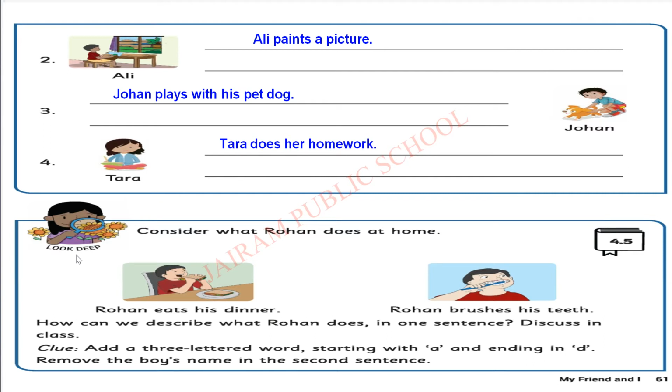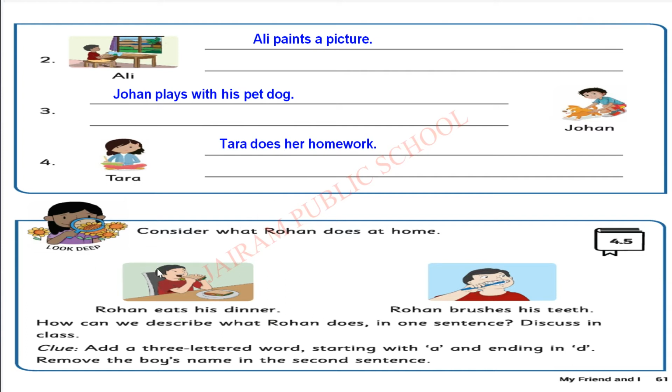Okay, next we are going to see the Look Deep activity. Kindly complete activity number 4.4, the PEP activity. You can copy the sentences or write your own sentence by observing the picture, but the action verb should not change. It should be present with S. Paints, plays, does, like that you have to write.